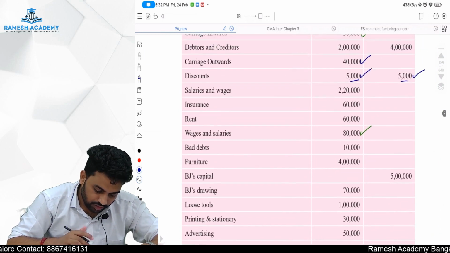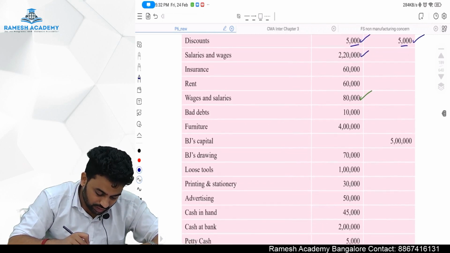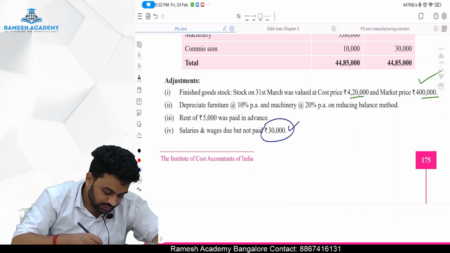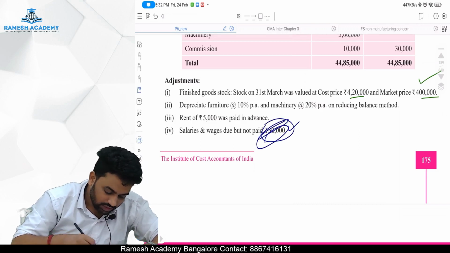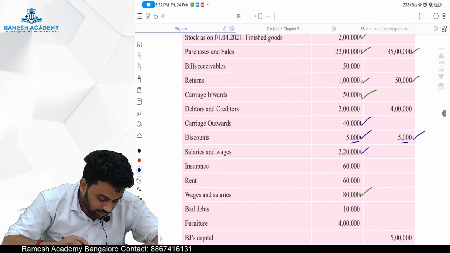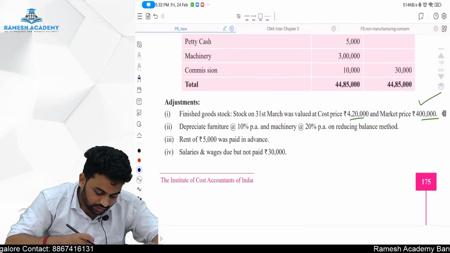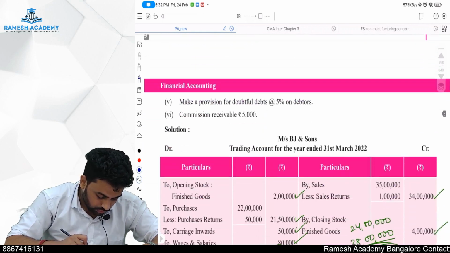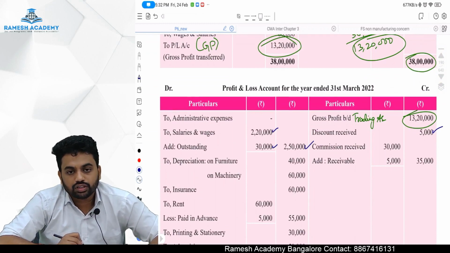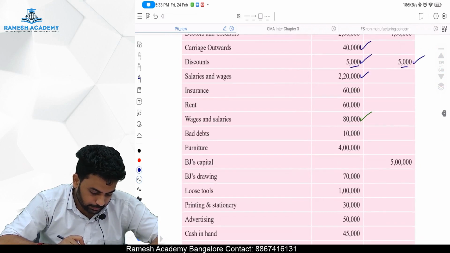Next, salaries and wages is there, 2,20,000. Along with that, there is an adjustment of 30,000, which means salary outstanding is there. There is a due, but it is not paid, it seems. So how much is the total salary for the period? Salaries and wages 2,20,000 plus outstanding 30,000, which will come to 2,50,000. So to salaries and wages 2,50,000. Okay, sir, done.